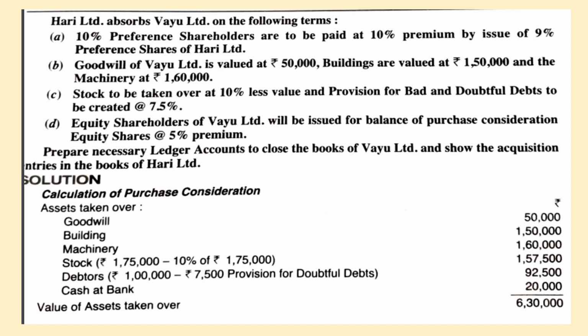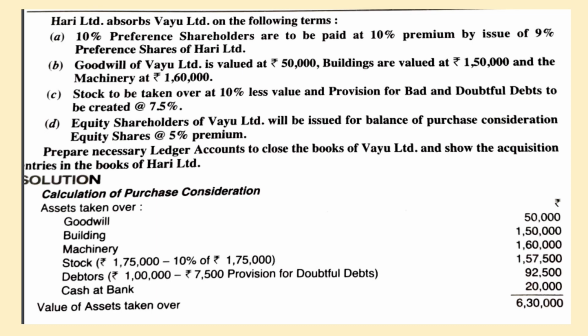Here you can see the calculation of purchase consideration. The assets taken over, goodwill, buildings, machinery, have been given in the adjustment. So that value alone we have to take into account for calculation of purchase consideration. So goodwill 50,000, building 1,50,000, machinery 1,60,000, and stock. The information is given here.